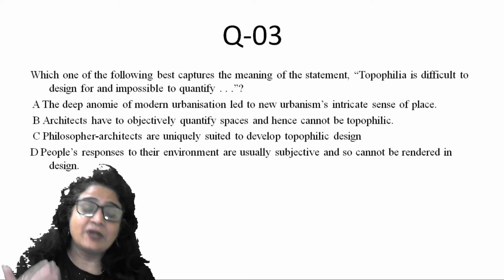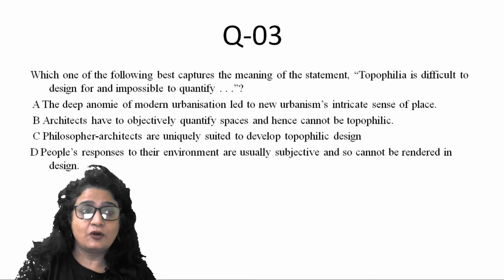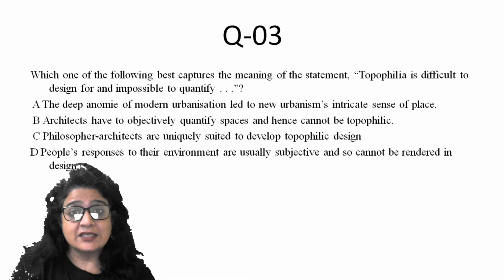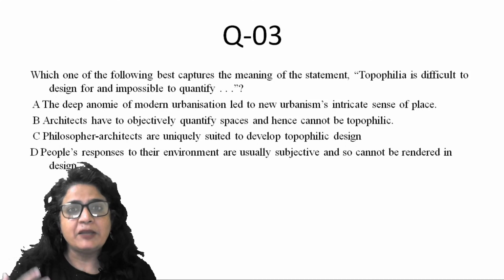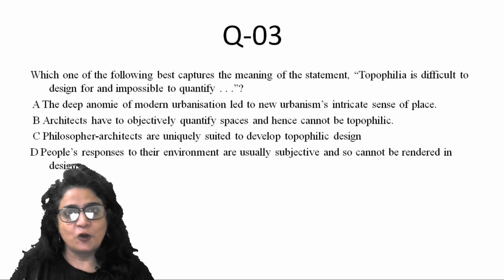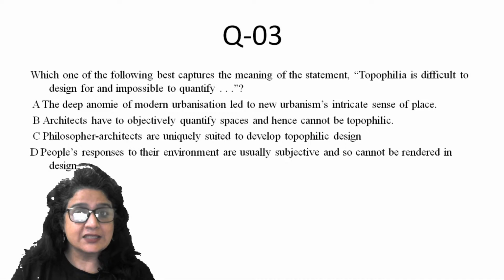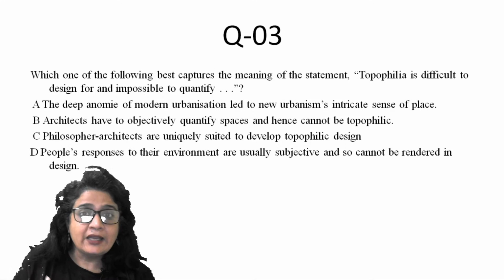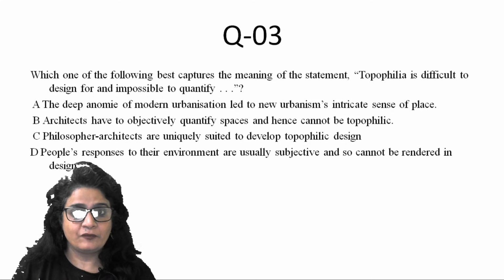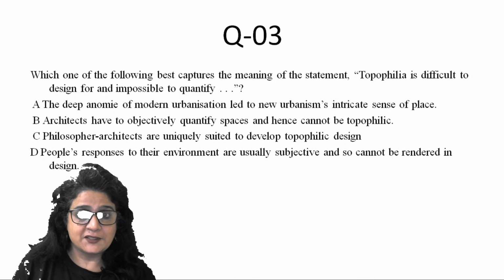So why I like the place I live in, why I like the place I was born into, or why I like the place I was educated in. What is it that is connecting me to that place? That is colored by my own perception, dictated by my own choices and preferences, that cannot be quantified, right? Since it cannot be quantified, it cannot be designed in a way I like it. And in the same way, it's very, very subjective. What I like may not be a likable thing for you. Why I like my town may be a cause of detestation for some other person, right?